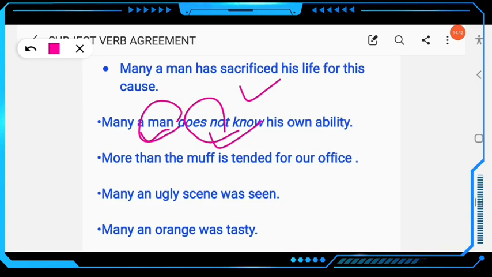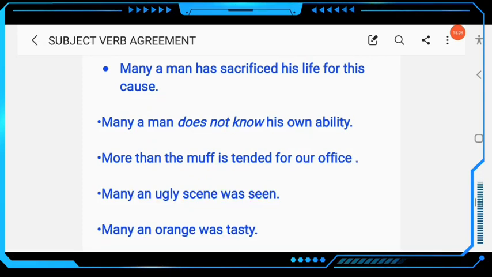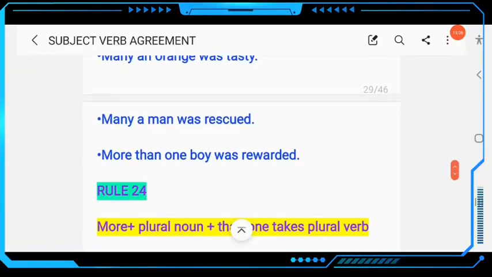Then another example here, many an ugly sin was seen. An ugly sin, this is singular, so the verb will be singular. Clear? Many an orange was tasty. Here singular, an orange, the verb must be singular. Clear? Then next example, many a man was rescued. A man, singular, was rescued.